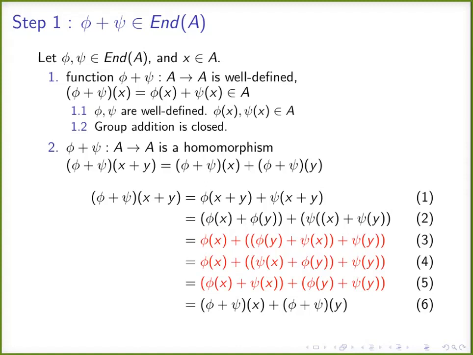Therefore, when we say phi of x, it is a unique point in A. Psi of x, again, is a point in A. Now we have two points, phi of x in A and psi of x in A. The addition operation of the group is closed. We know that A is an abelian group. Then, since the addition operation of the group is closed, phi of x plus psi of x is an element in this group.